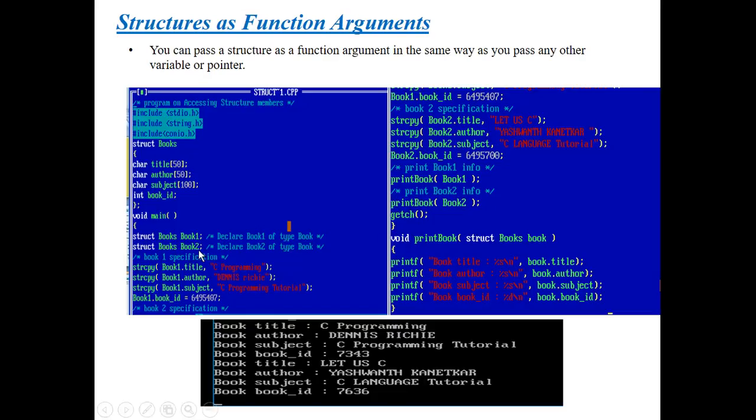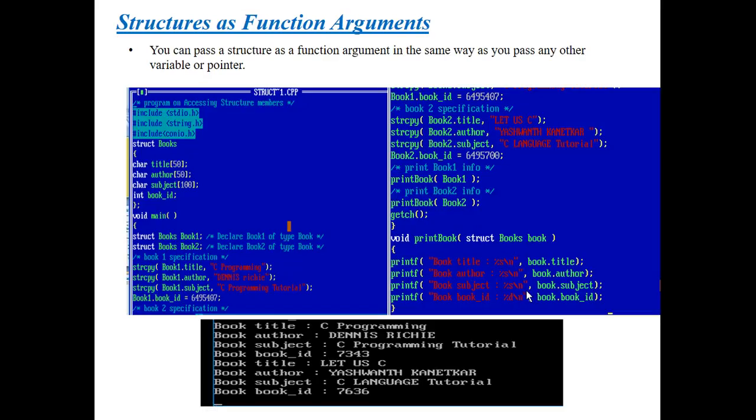Structure as function arguments: how do we pass a structure as an argument? This is the syntax. In the main method I am calling the print book function.